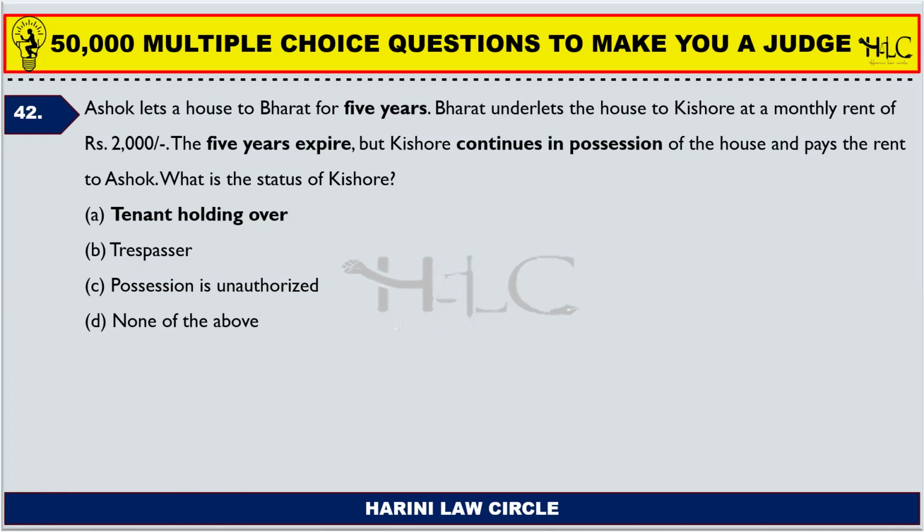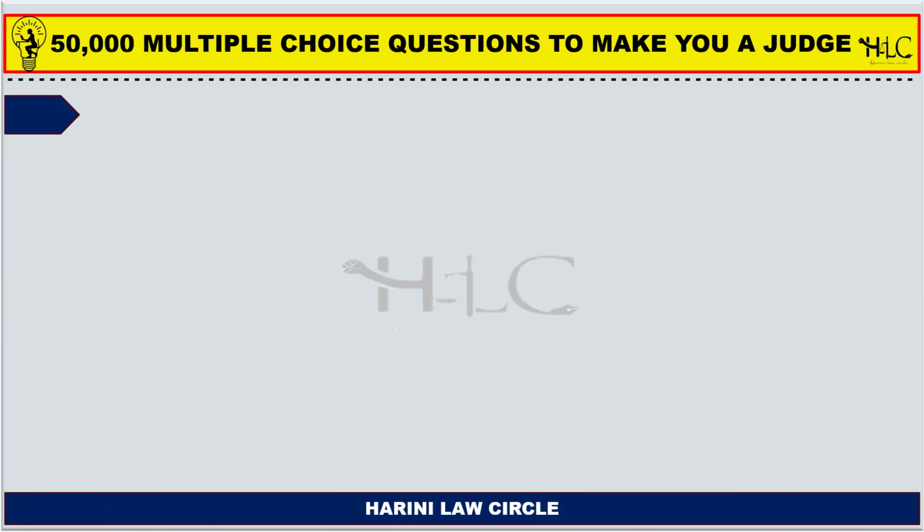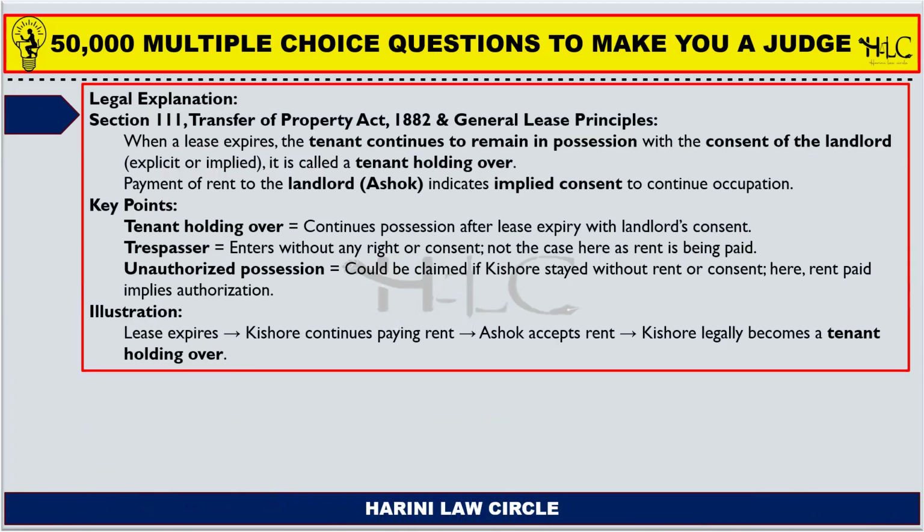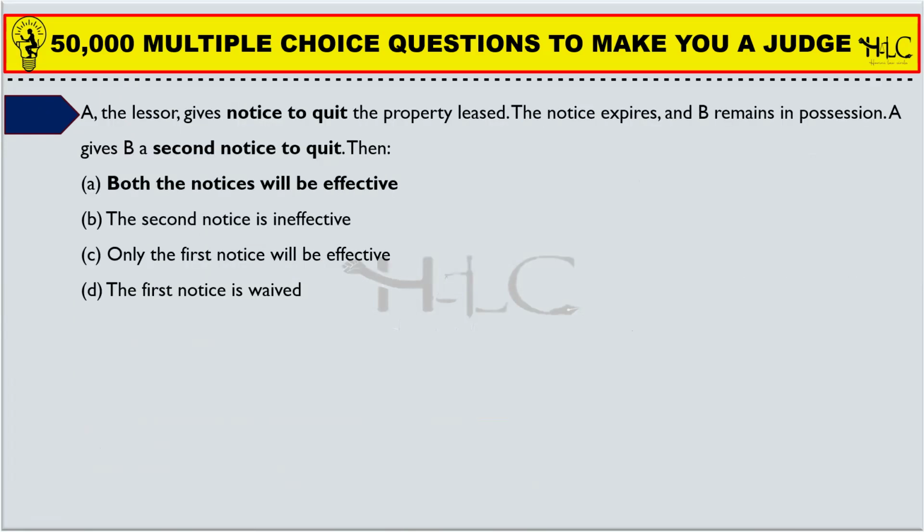That is C. So he is a tenant holding over. Even after the expiry of the term, if he pays the rent to the initial owner, then it is known as tenant holding over. So it is mentioned in section 111. When a lease expires, the tenant continues to remain in the possession with the consent of the landlord, explicitly or impliedly. It is called as tenant holding over.